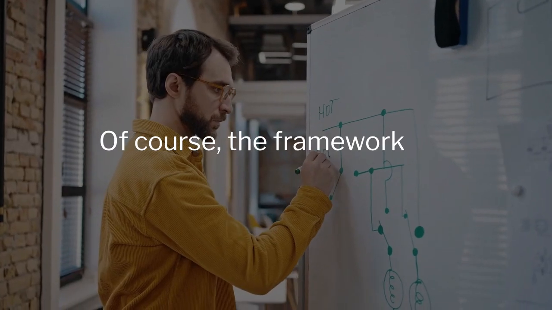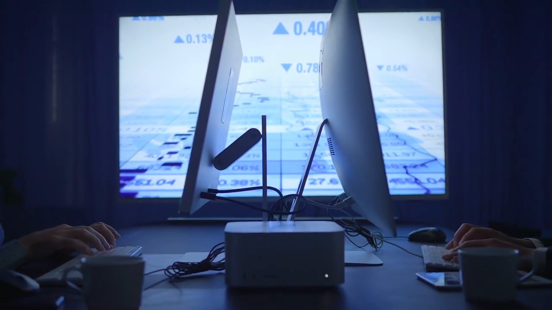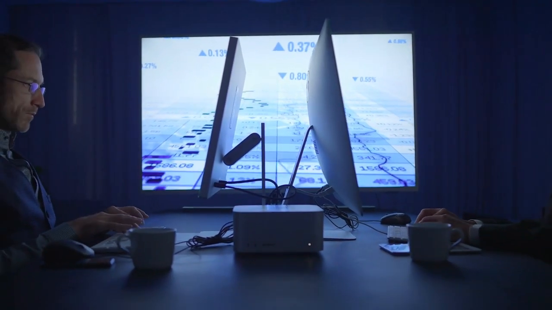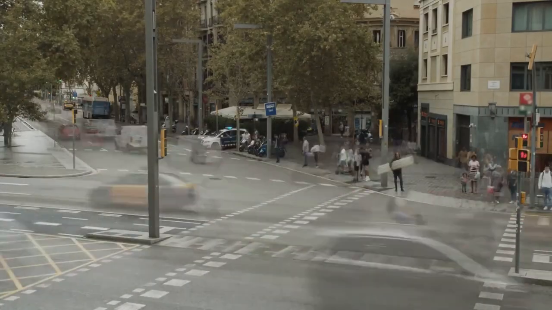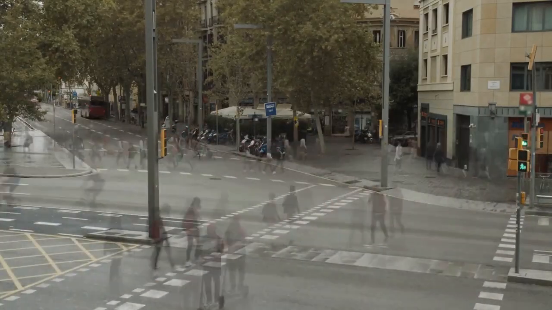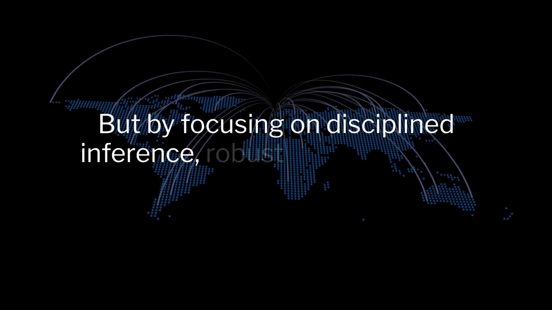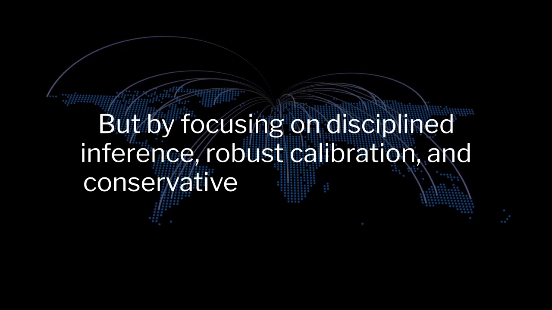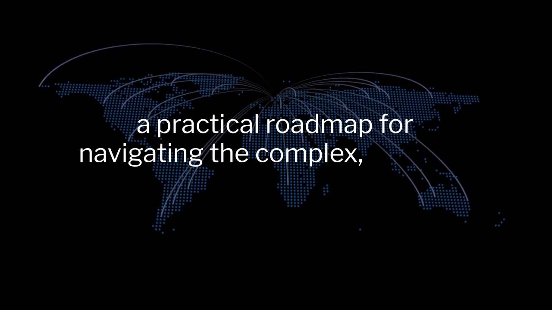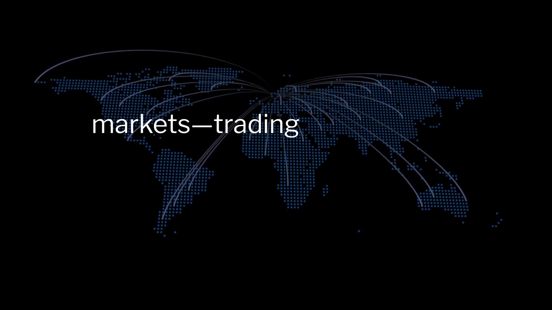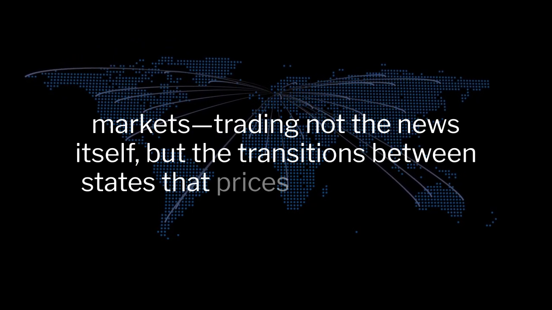Of course, the framework has limits. It works best where there's enough liquidity, history, and structure for transition-based inference to be meaningful. It struggles in thin markets, near expiry, or when unpredictable shocks hit. But by focusing on disciplined inference, robust calibration, and conservative execution, it offers a practical roadmap for navigating the complex, reflexive world of prediction markets, trading not the news itself, but the transitions between states that prices move through.